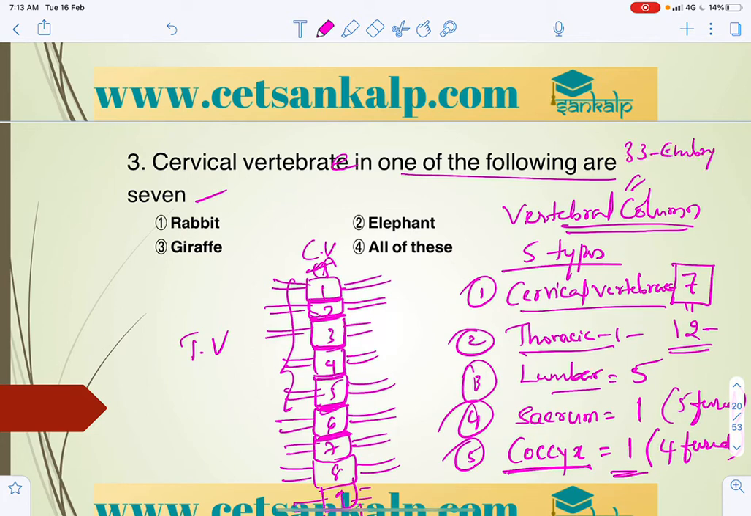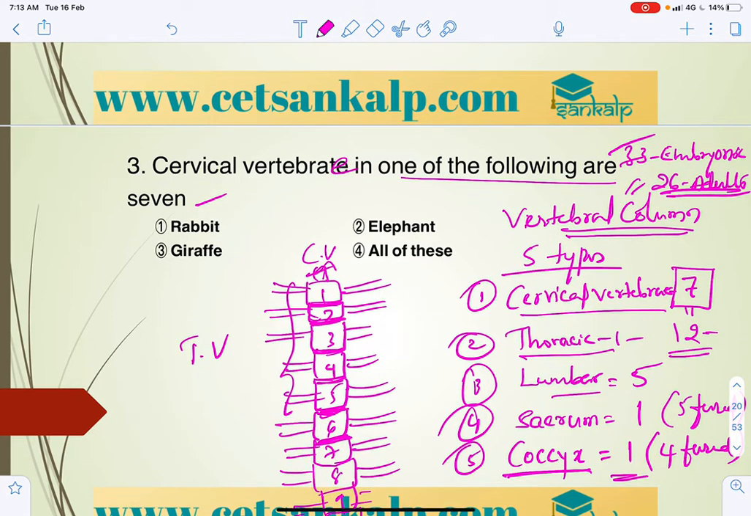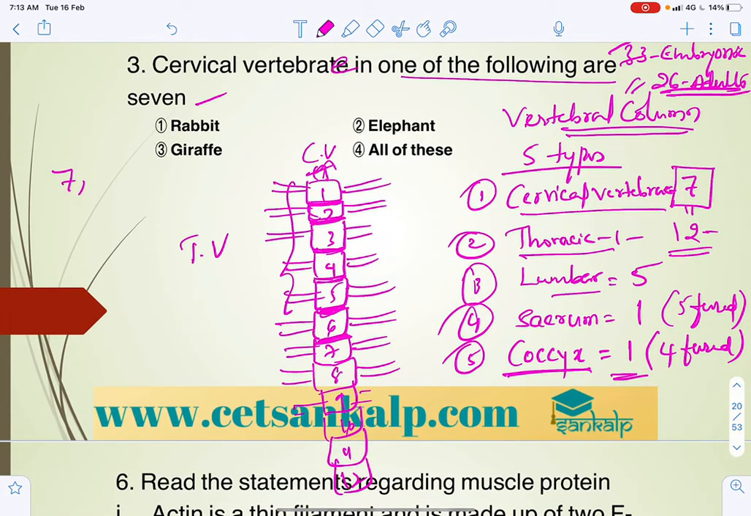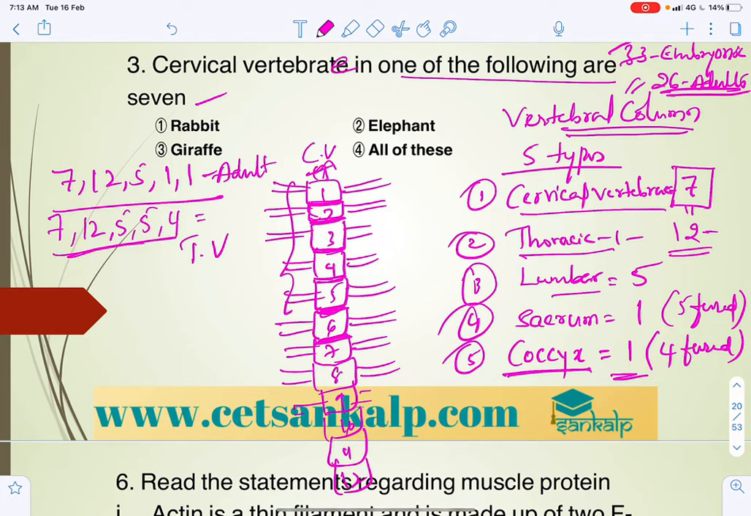33 vertebrae will be there in the embryonic stage, whereas 26 in adults. We may get this question. Vertebral formula: so that we can write 7, 12, 5, 1, 1, that is in case of adult. So if they're going to ask the embryonic formula, in case of embryonic stage it is 7, 12, 5, 5, 4. So here there will be 33 and here there will be 26.